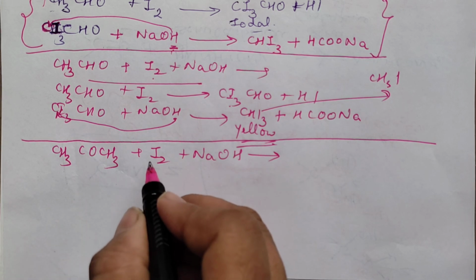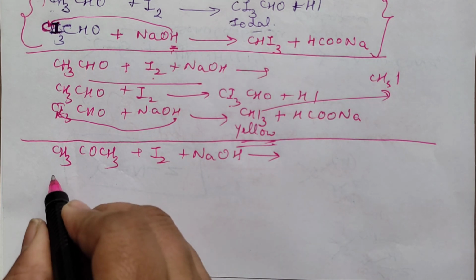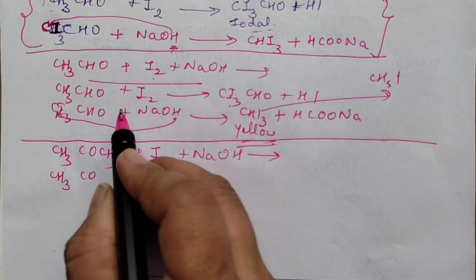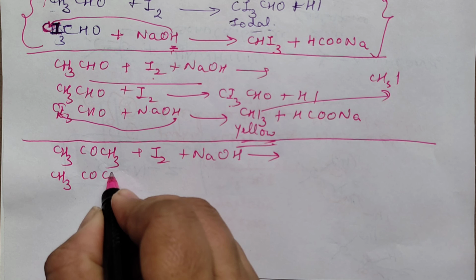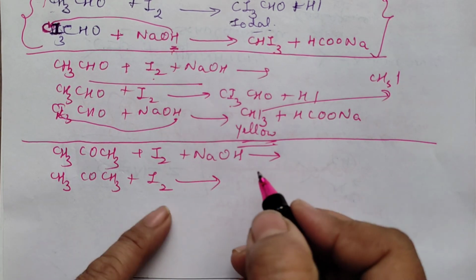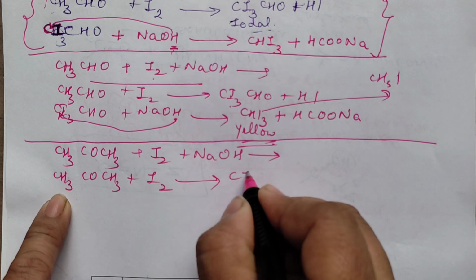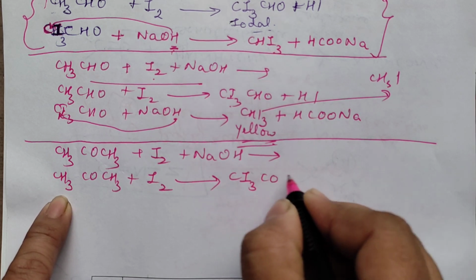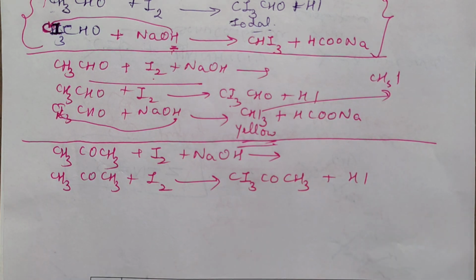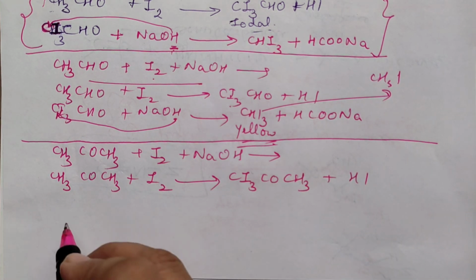First thing, oxidation will not be there in this case. So it will be CH3, that is iodination, so it is going to start. CH3COCH3 first reacts with I2. This is going to iodinate it. That means it will form CI3COCH3, plus of course that HI. Balancing is not that important in organic, so I am not showing it.